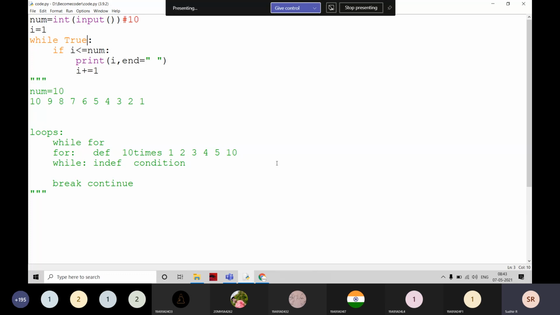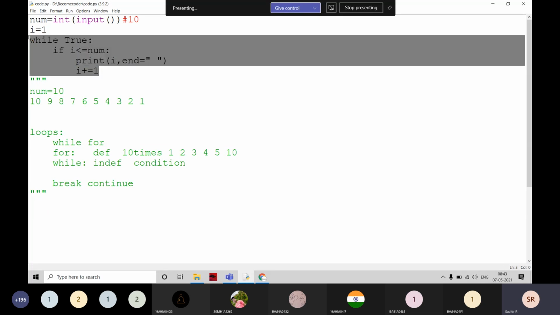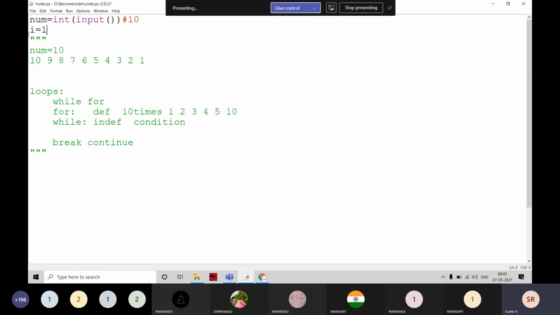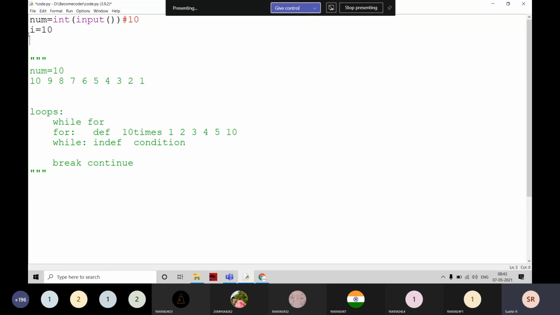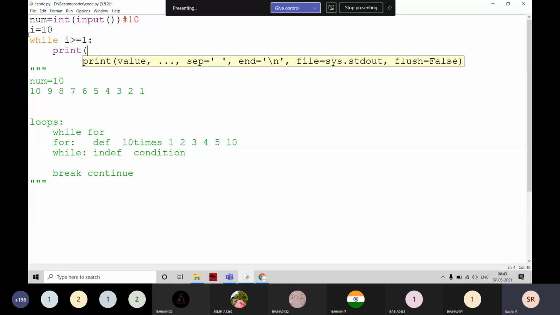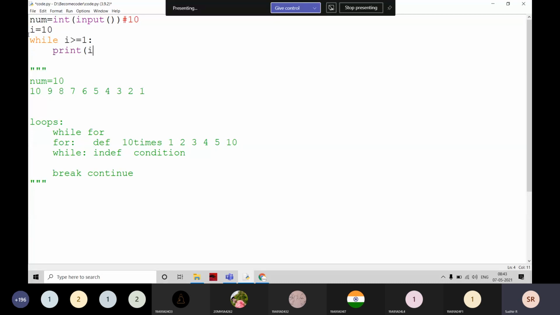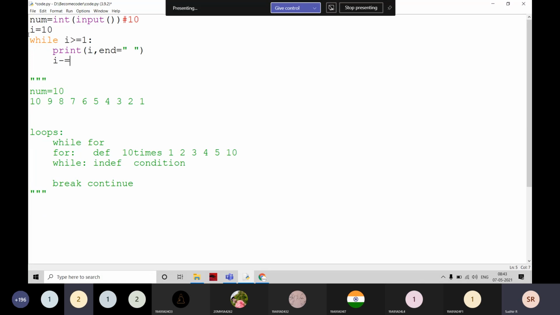Again, I'm going to teach you always the mistakes in what you are writing. For example, I'm going to write an exact program. You are going to write the program like this: there is a while loop, and i is greater than or equal to 1, and printing of i here, and i minus equal to 1.